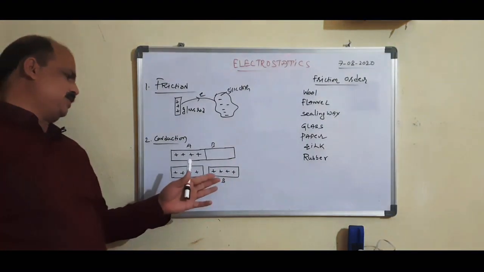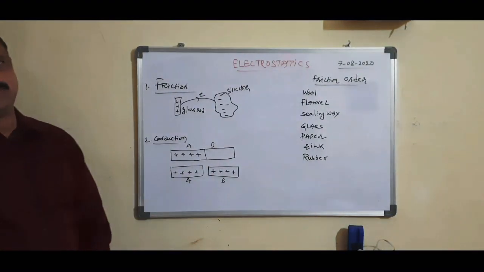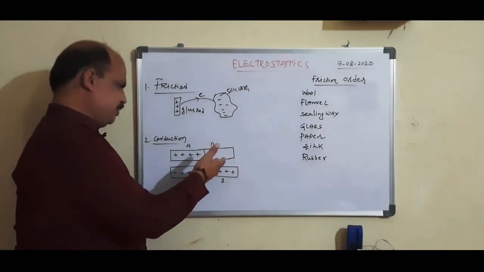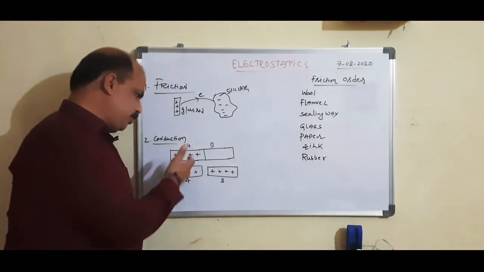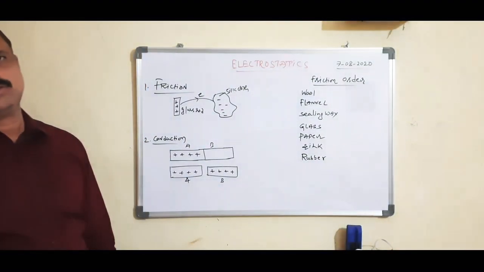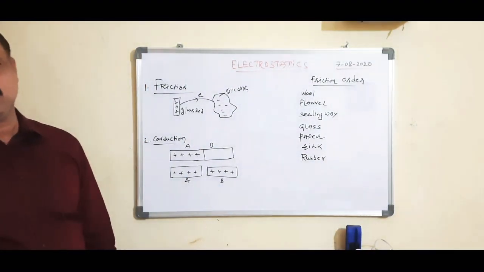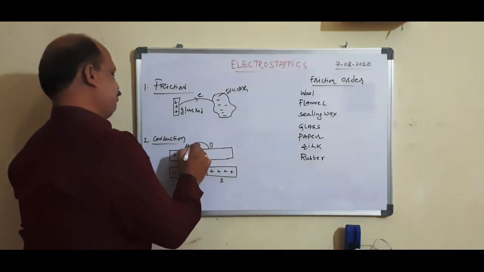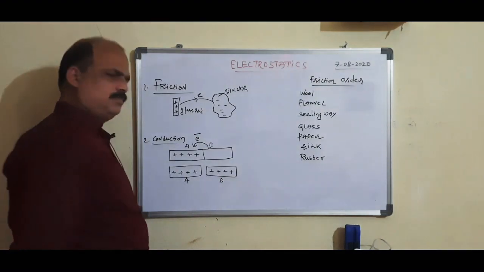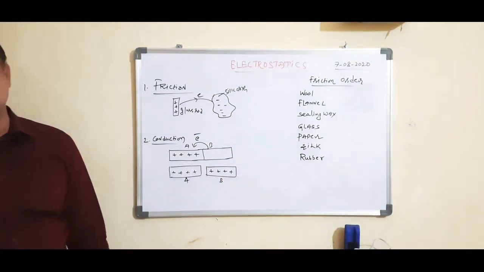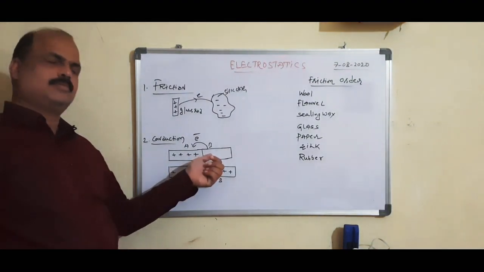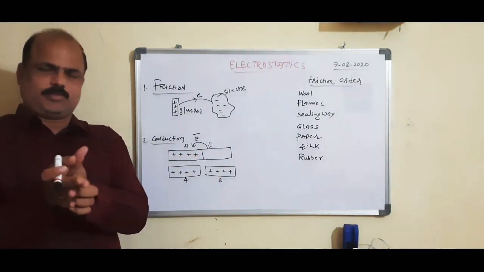How does the body get the same charge? Here we know that this is a positively charged body and this is an uncharged body. A positively charged body means a deficiency of electrons. That means there is a transfer of electrons from B to A, due to the variation of electron density. So electrons are transferred from B to A whenever these two bodies are kept in contact.